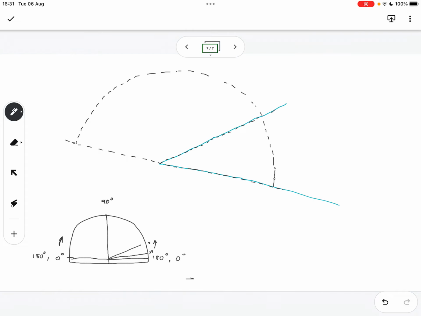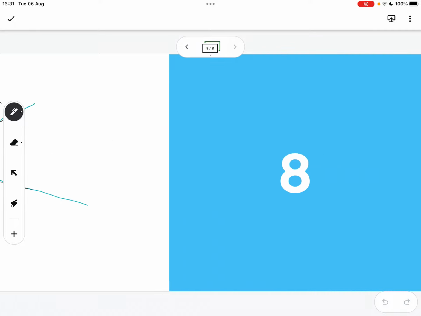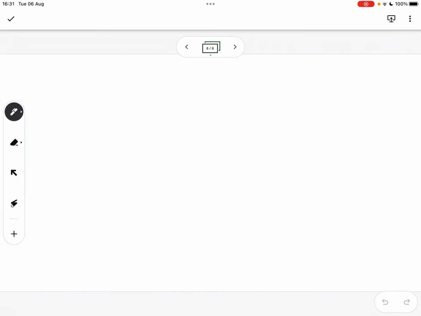So that's how we measure with a protractor. Okay, and then the next part. Match the 0-degree line on the protractor with one of the lines of the angle you are measuring. Oh, okay, so that's explained in the sketch, this whole process. So we can skip to the next.